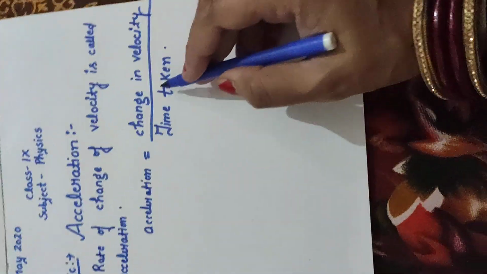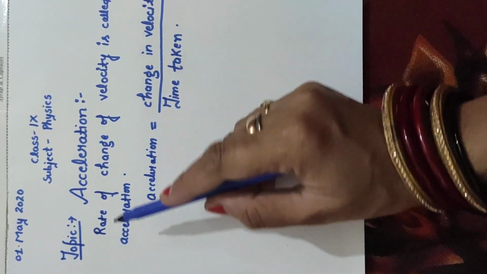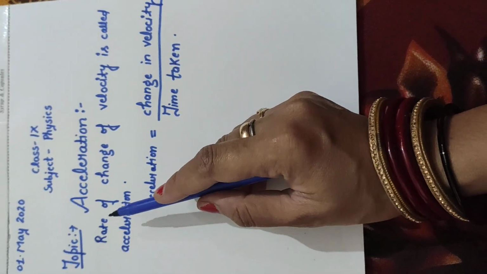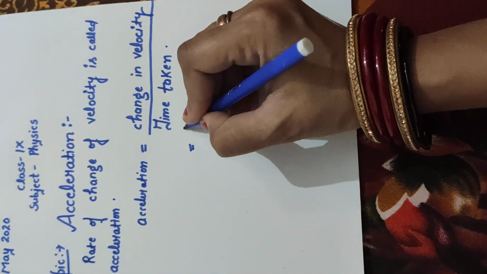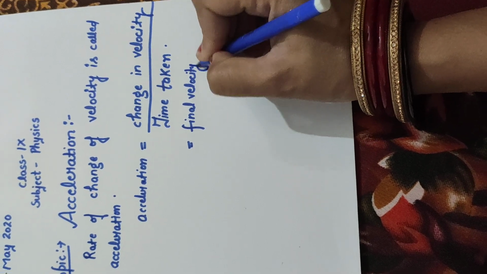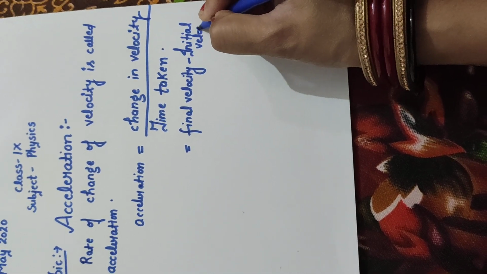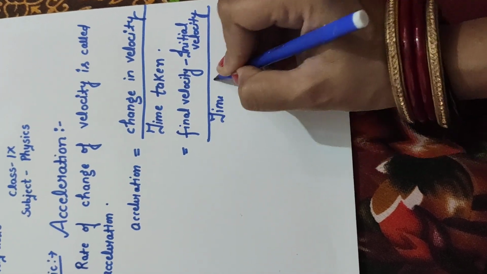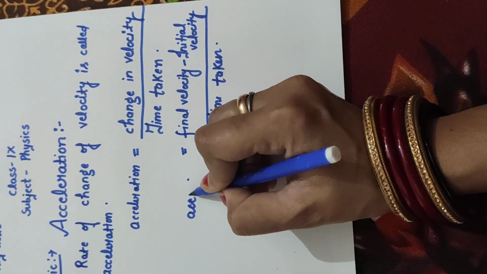Why have I written change in velocity upon time taken? Because earlier I wrote the rate of change of velocity. Rate itself means that you divide the change in velocity by the time taken. So what is the change in velocity? You can write it as final velocity minus initial velocity, upon time taken. Now, this is your acceleration.